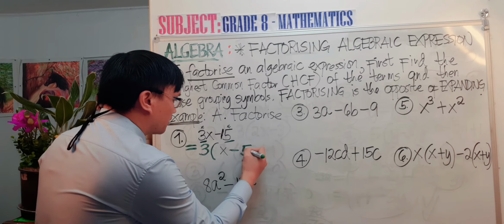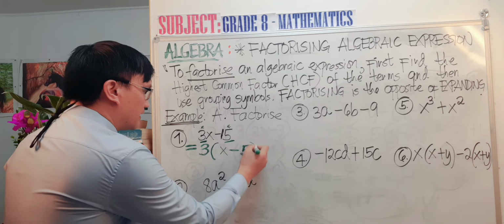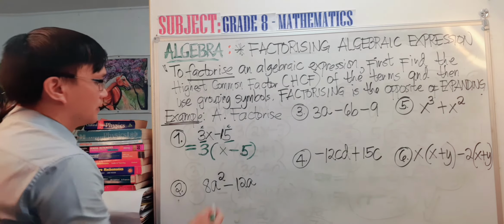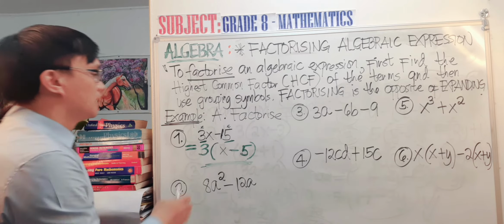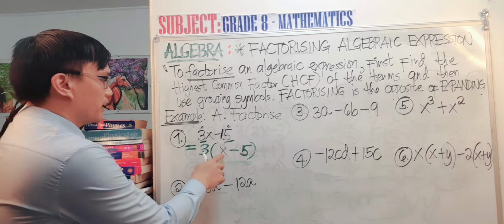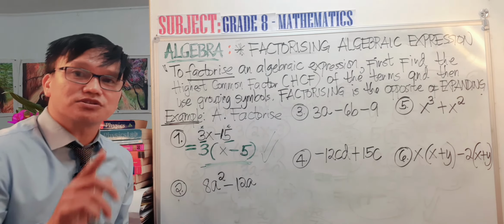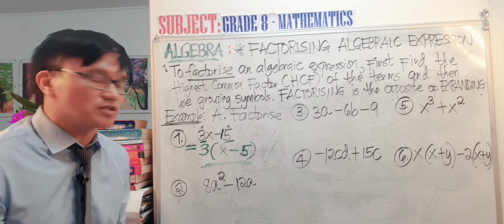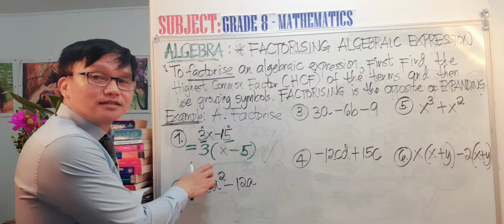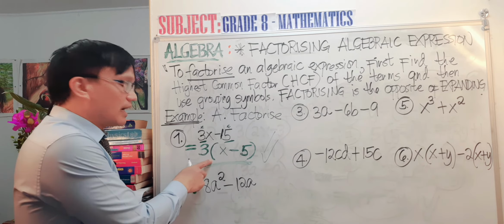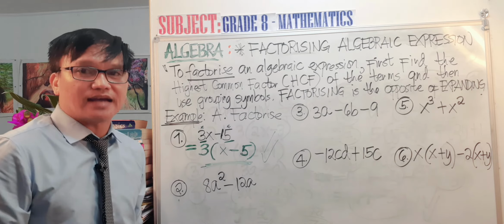Then we close the bracket, and therefore our final answer is 3 open parenthesis x minus 5. Take note, when we are factorizing an algebraic expression, your final answer will use grouping symbols. You can use either parentheses or brackets.